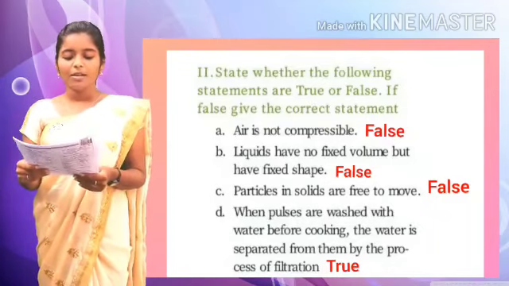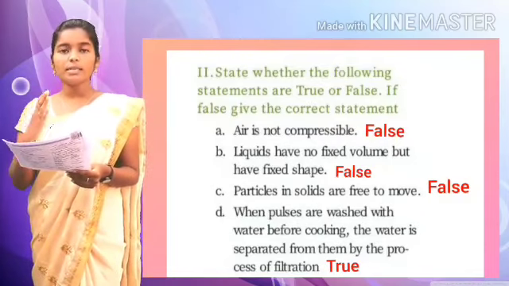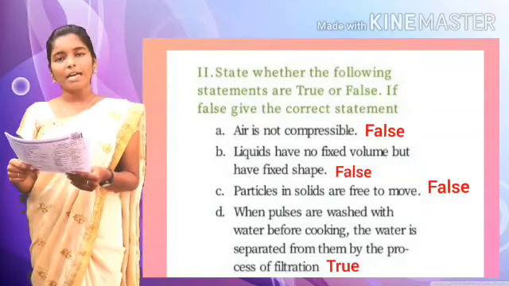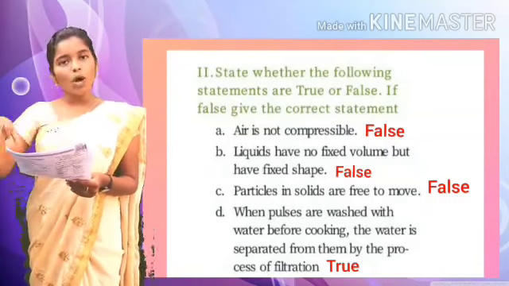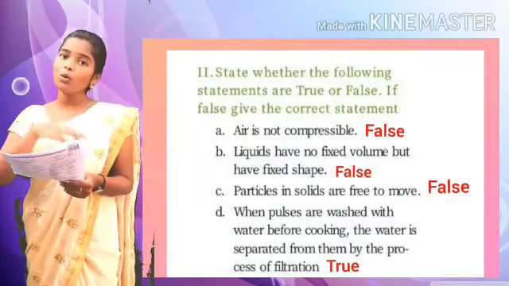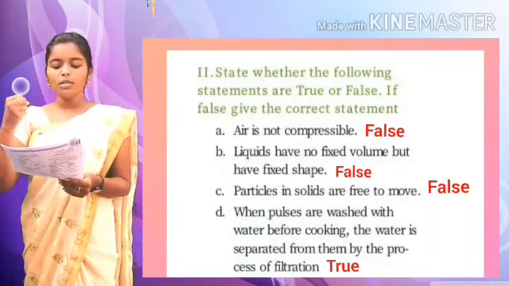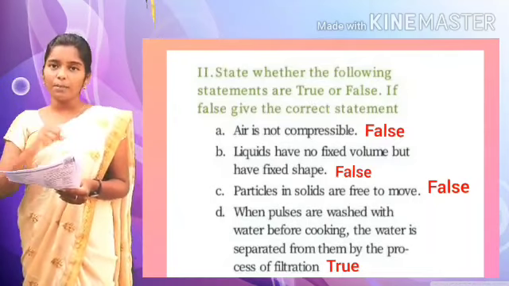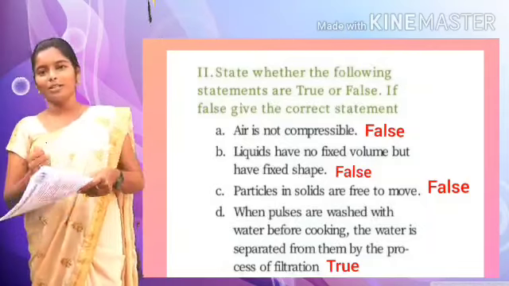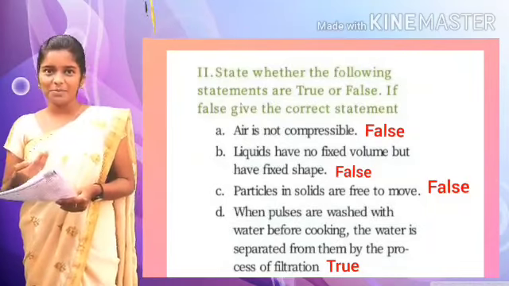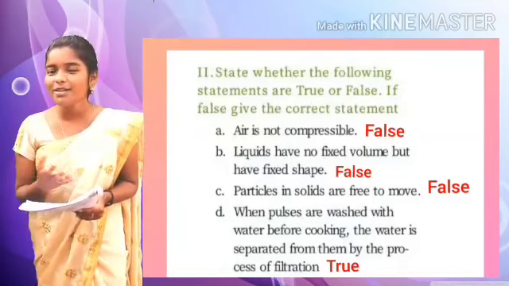When pulses are washed with water before cooking, water is separated from them by filtration. True. Before cooking, mother will wash them, no? So water is separated from them. How is it separated? By filtration. They will filter the water, then only they can get the pulses separately, right? So it is a filtration method. So what is the answer? True.